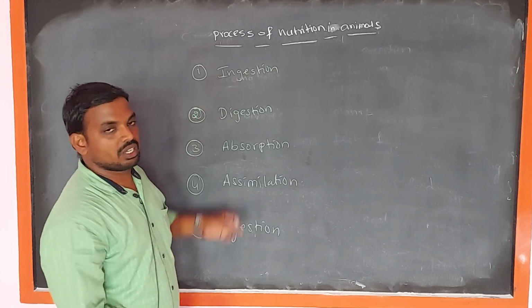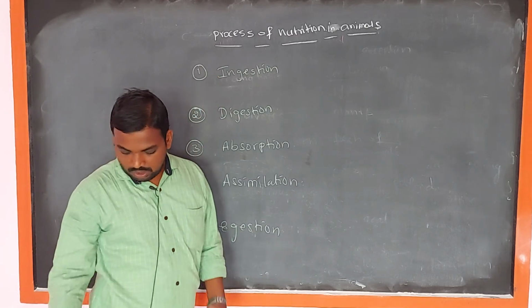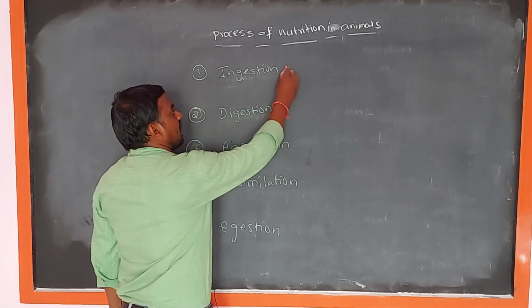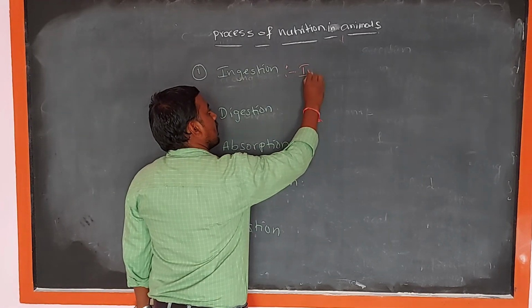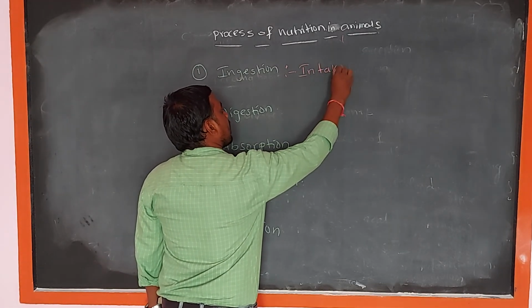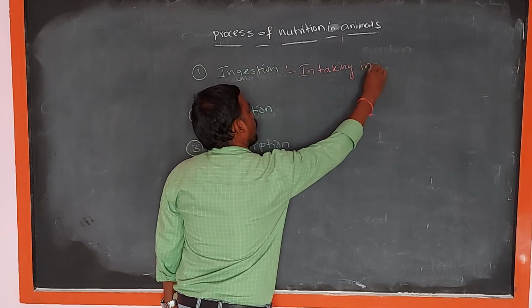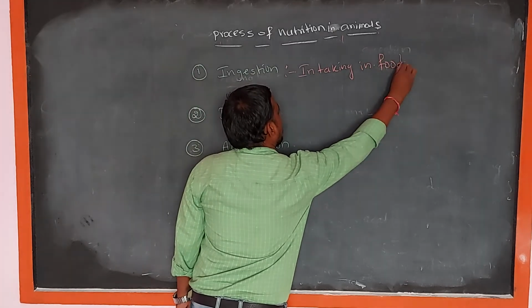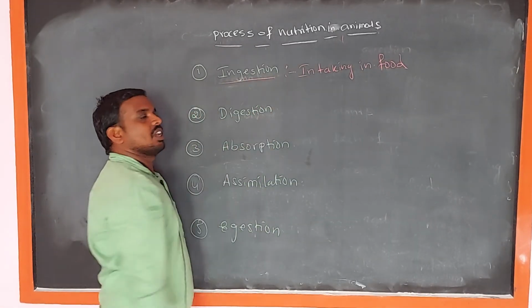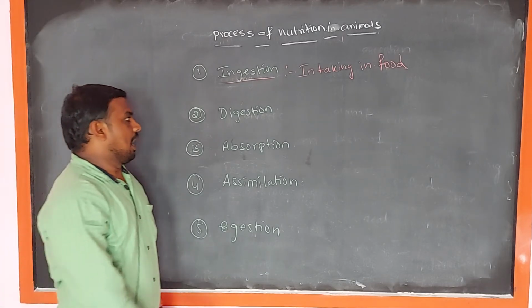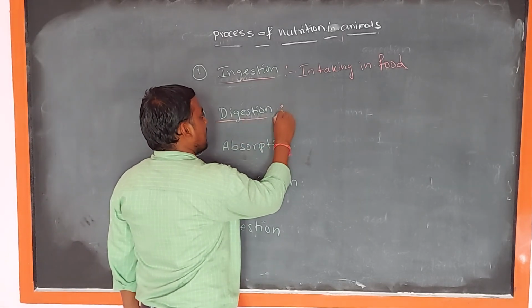First one, ingestion. Ingestion means intake of food materials. Taking in food materials is known as ingestion. And the second one, digestion.